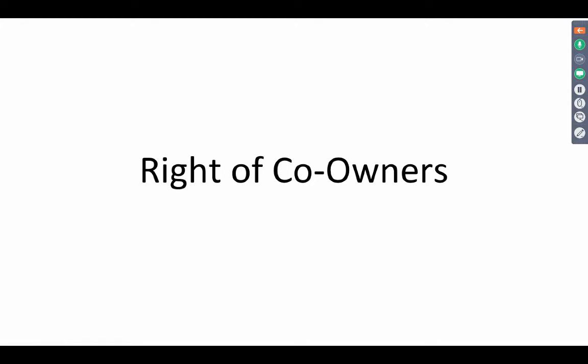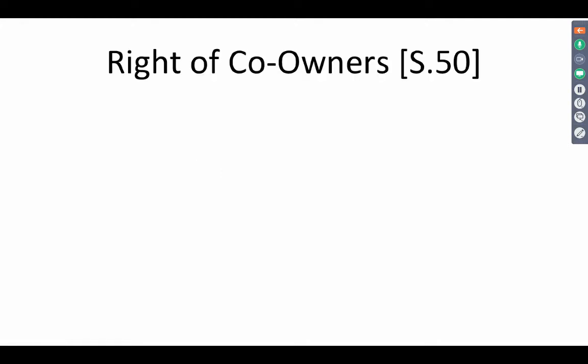Right of co-owners. The rights of co-owners are described in section 50.